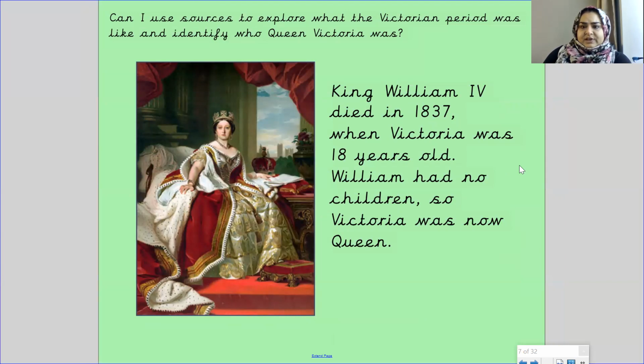King William the Fourth died in 1837 when Victoria was 18 years old. William had no children, so Victoria was now queen. When people become kings and queens, it's always the first child that is the heir of the throne. In this case, her father was king, but then she had an uncle, who became king because she was a baby. But her uncle had no children, which meant she became queen.